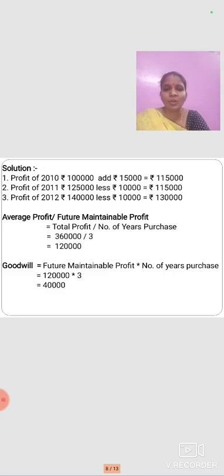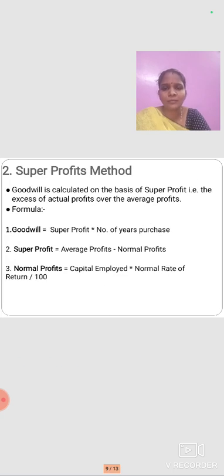Average profit, or we can say the future maintainable profit, is the total profit divided by the number of years of purchase. So 3,60,000 divided by 3 will get 1,20,000. The goodwill formula is future maintainable profit into number of years of purchase. So 1,20,000 into 3 will get 3,60,000.